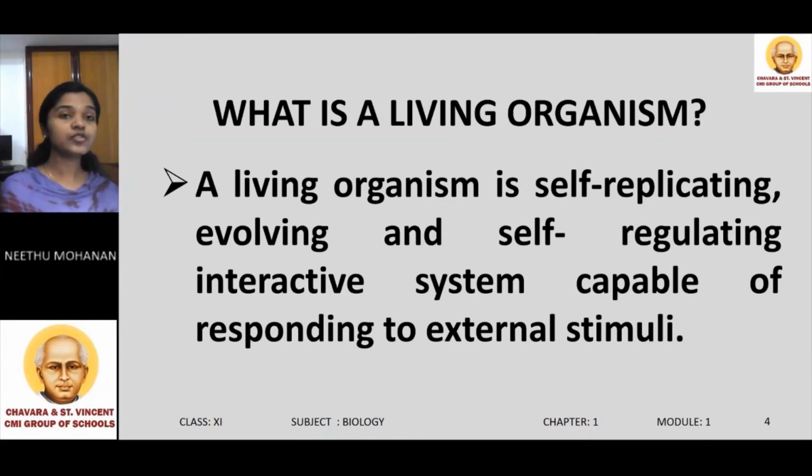Evolving means to develop gradually from simple to more advanced form. And self-regulation is the ability to monitor and manage one's energy state, emotions, thoughts, and behavior. So a living organism is a self-replicating, evolving, and self-regulating interactive system which is capable of responding to an external stimulus.